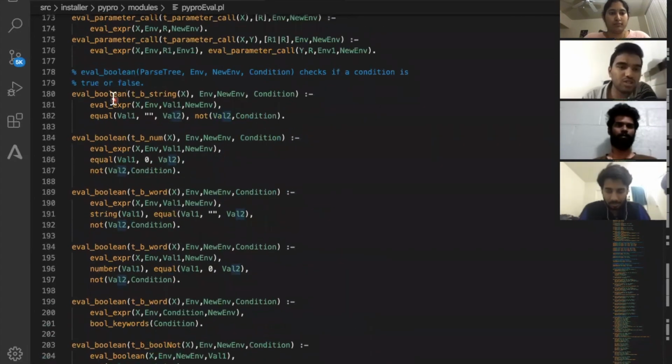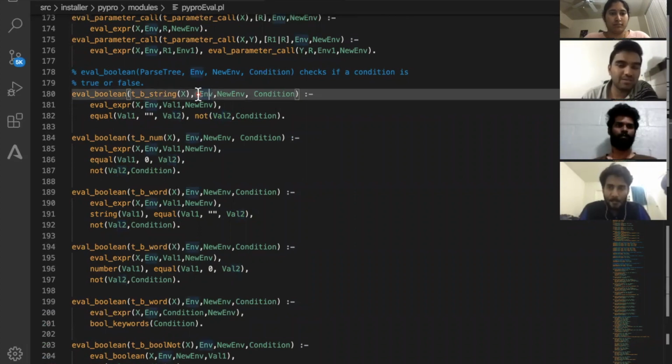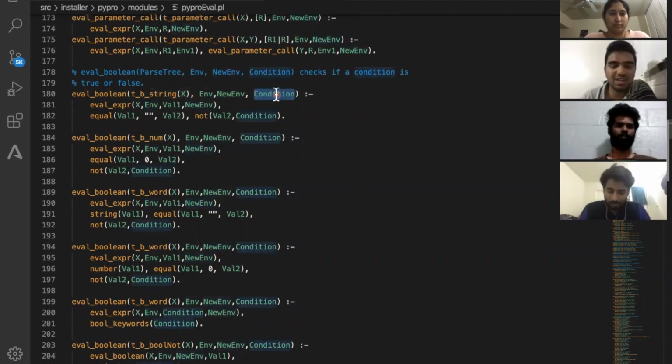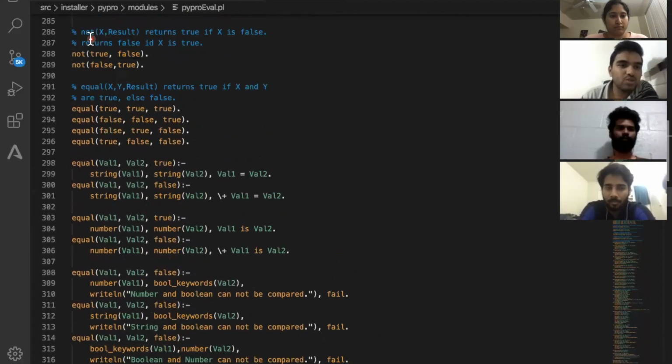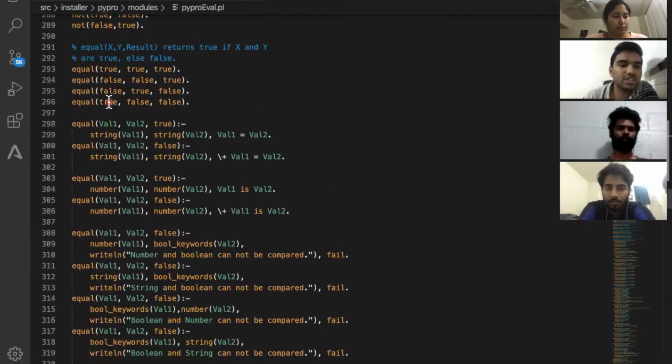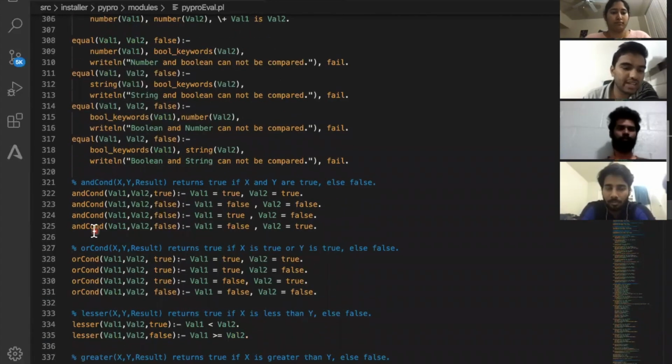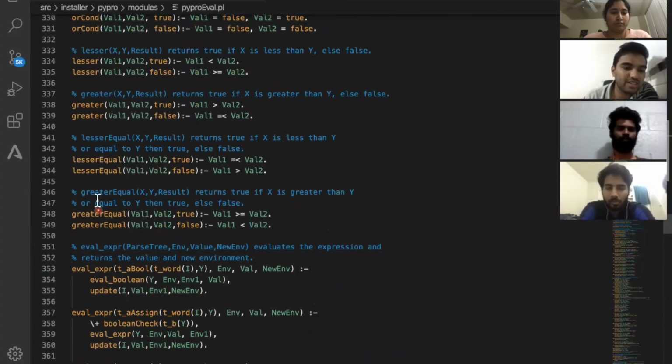And next we move on to the evaluation of Boolean expressions, where it takes the pass tree as the input and the environment also as an input, generates a new environment, and returns the value condition, which will say whether it was true or false. These Boolean expressions are used in the if loop to decide whether to execute the then or else part, and the same goes for while and for. So these are all the sub predicates used to check not condition, equal to, and condition, or condition, lesser than, greater than, and so on.